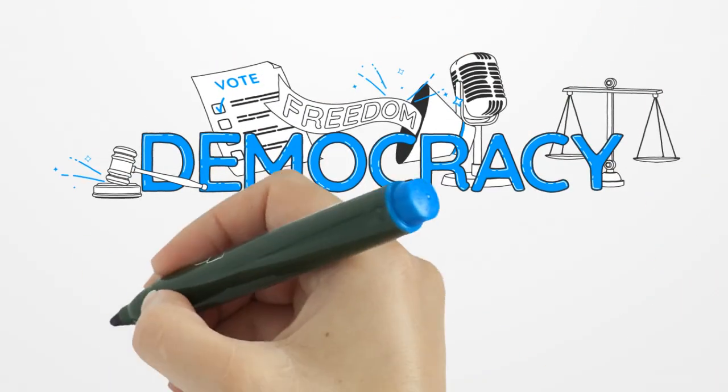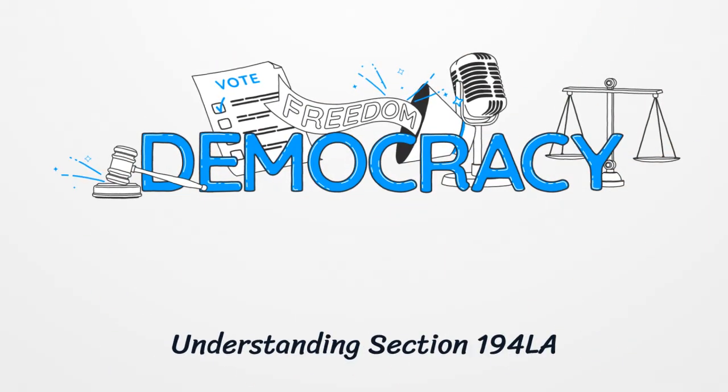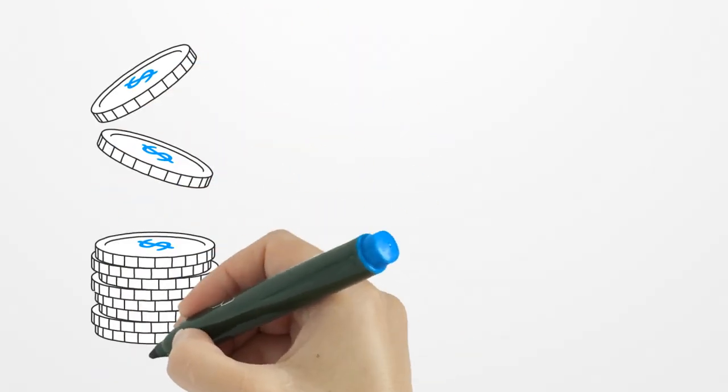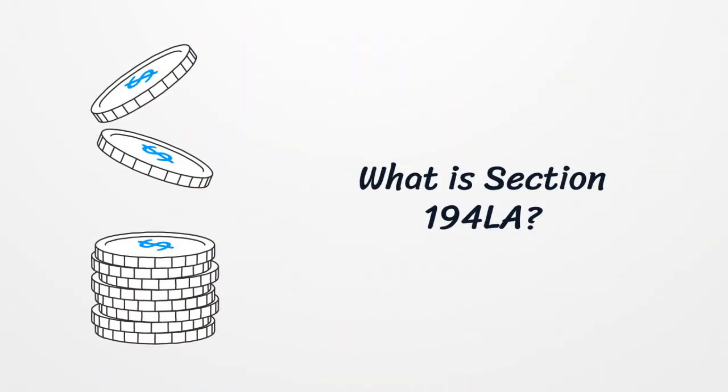In today's video, we're diving deep into Section 194LA, a key TDS provision you must understand if land or property is being compulsorily acquired by the government. Section 194LA of the Income Tax Act, 1961, deals with TDS on compensation paid during compulsory acquisition of certain immovable properties by the government or its authorities.